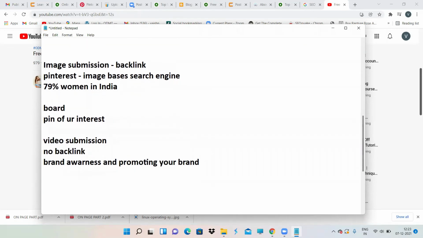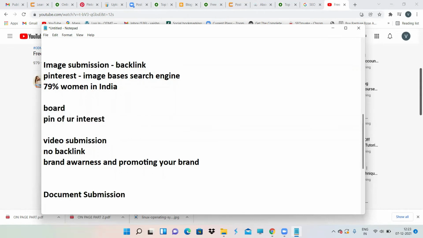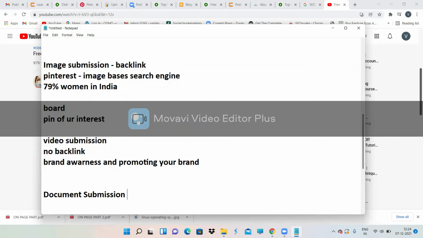And then comes document submission. Document submission means, suppose you have any PDFs related to your niche, like a brochure or something like that, where you give the complete information about your business. Those kinds of PDFs you have to submit on document submission sites.